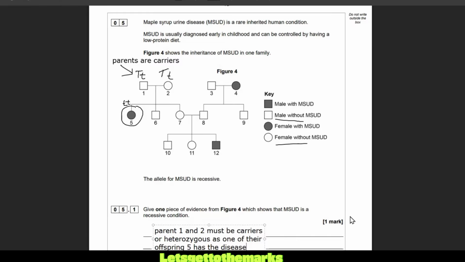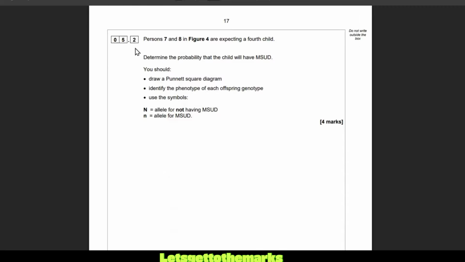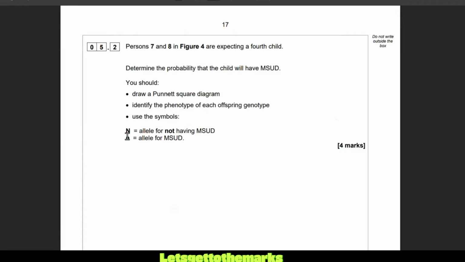Let's move on. Don't beat yourself up if you find these hard. They are difficult, these pedigree diagrams. Right. Persons 7 and 8 in figure 4 are expecting a 4th child. Determine the probability that the child will have MSUD. You should draw a Punnett square diagram. Identify the parents, that's going to get you a mark, the phenotype of each, and identify the phenotype and the genotype of each offspring. We're being told to use capital N and little n. Little n is the allele for the disease. Big N is the allele for without it.